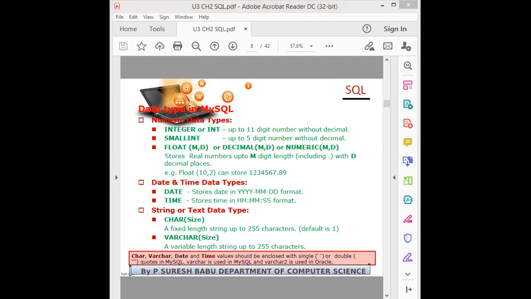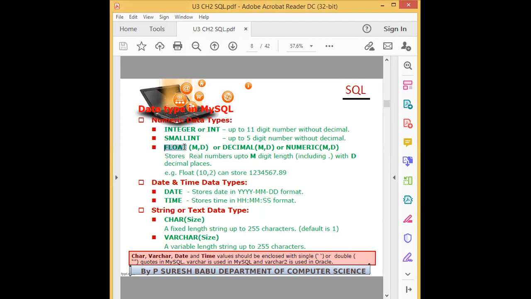You use these data types while creating the table. You can keep changing and specify the size. Practice all the data types with some example table.